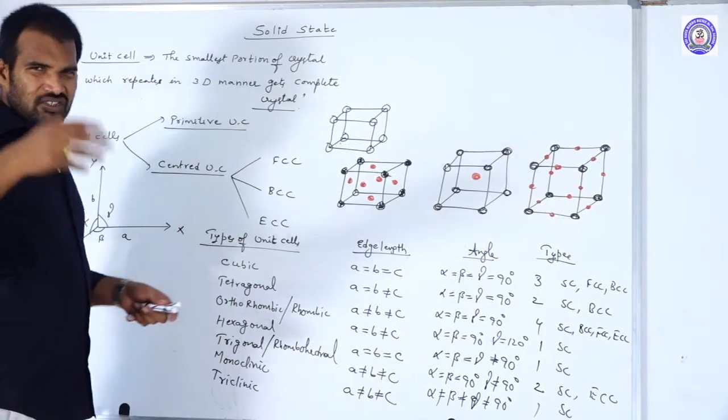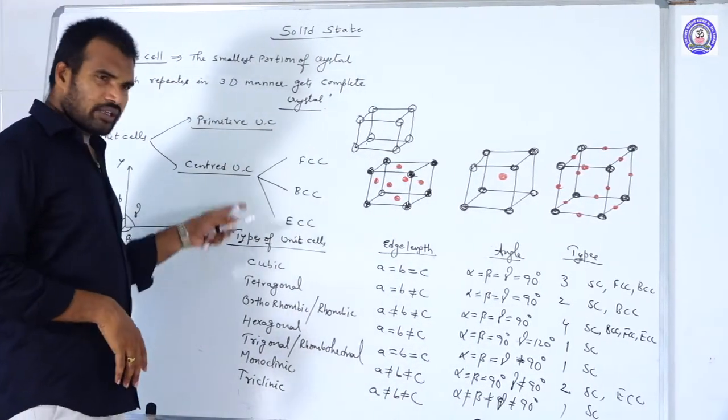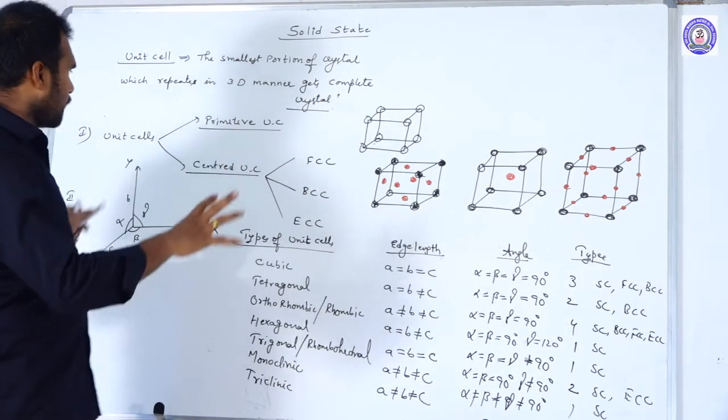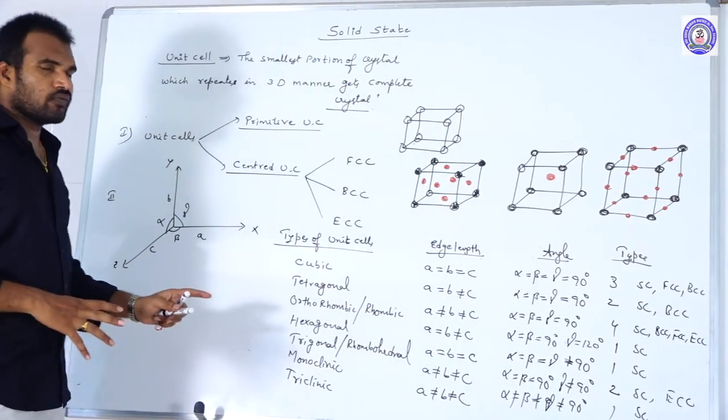And for examples, just go to the NCERT. By going to the NCERT, you can easily understand the examples for this. So this is about the types of unit cells.